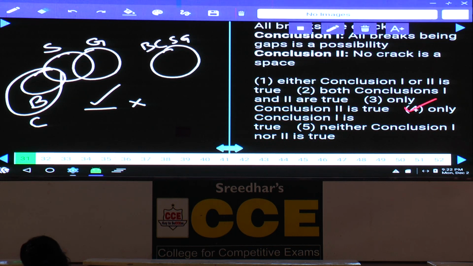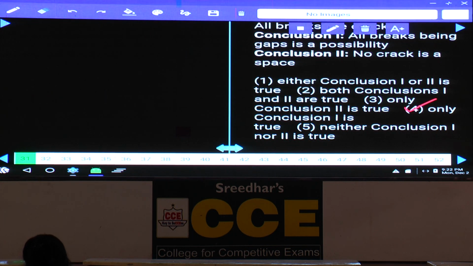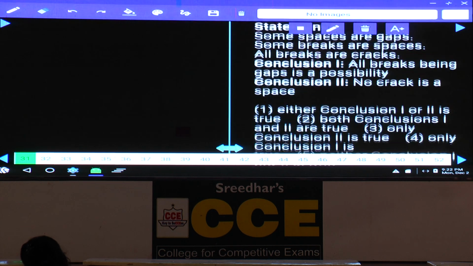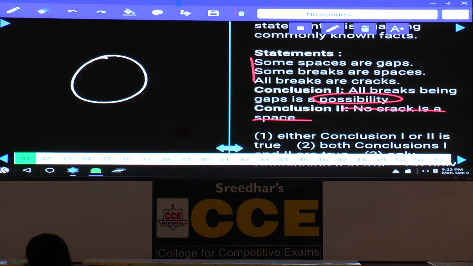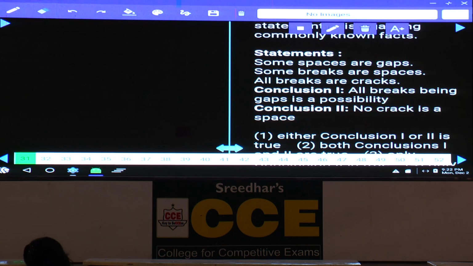Now, for this one, there is no necessity for you to draw the diagram at all. Why is it not necessary? Because the statements are affirmative. As the statements are affirmative, a negative conclusion cannot be drawn. That will be false. And again, for a possibility in the case of affirmative statements, possibility is always true because all these come under a single diagram. Anyhow, it will be your answer, hence only one. There is no need to draw the diagram.